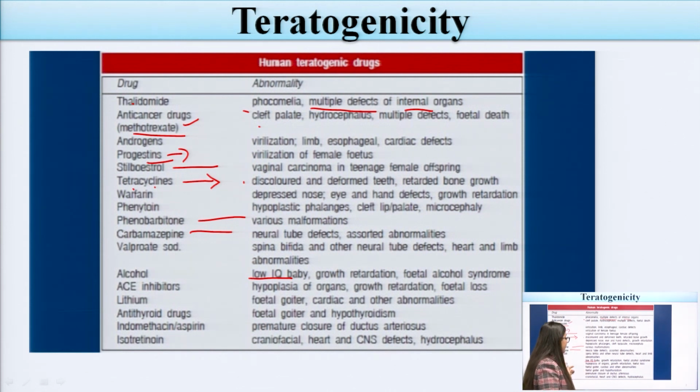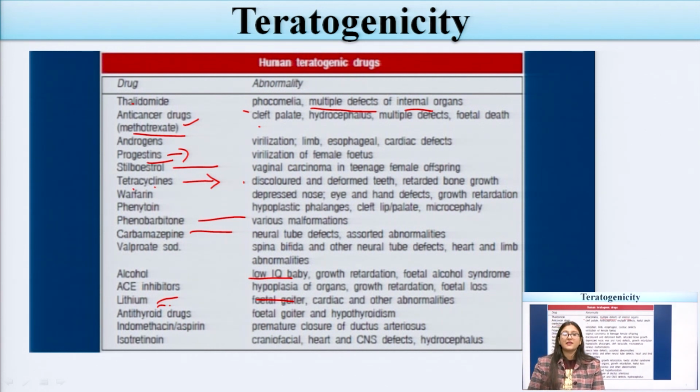ACE inhibitors, as I have previously told you, may produce hypoplasia in the organs, and growth retardation and fetal loss can be seen. Lithium is a heavy metal; fetal goiter, cardiac and other abnormalities can be seen in the fetus. If anti-thyroid drugs are consumed by the pregnant woman, they may produce fetal goiter and hypothyroidism.